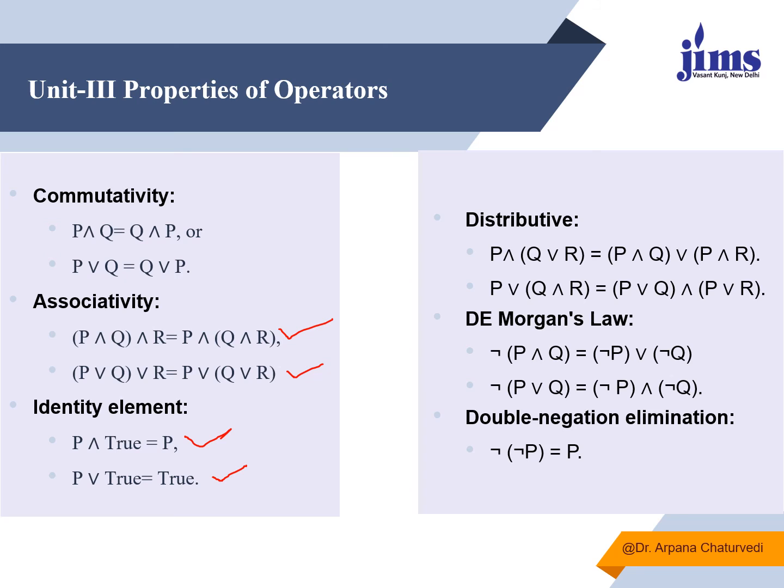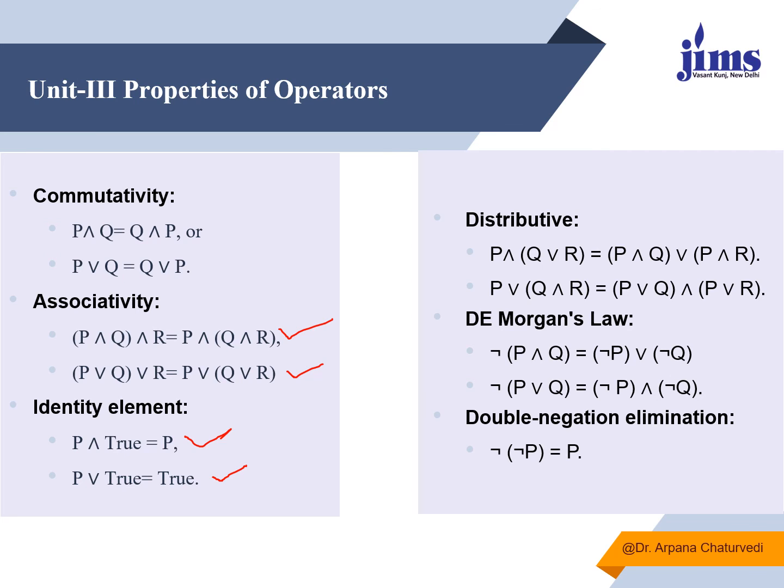Then distributive: suppose two different logical connectors are used here. This is P and, within parentheses, Q or R. With the help of the distributive property, this can be calculated as P and Q, or P and R. Similarly, if P or Q and R is given, then it equals P or Q, and P or R, giving the same result.